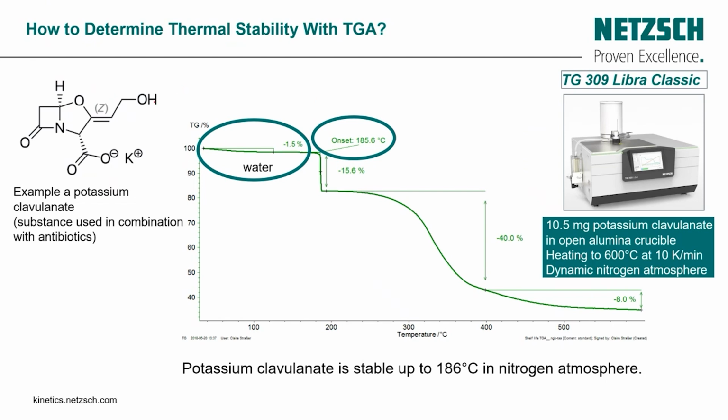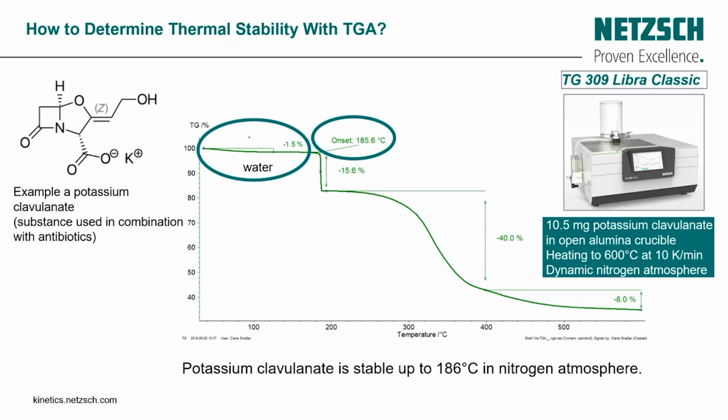Also, as you can see, by using our TG 209 Classic, we can determine the thermal stability of our drug. So we are taking a mass of 10.5 milligram of potassium clavulanate in an open aluminum crucible and we are heating it up to 600 degrees C at 10 K per minute, under an inert atmosphere, or under a dynamic nitrogen atmosphere.